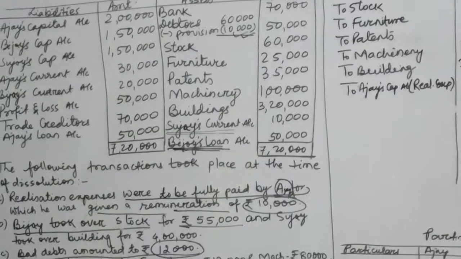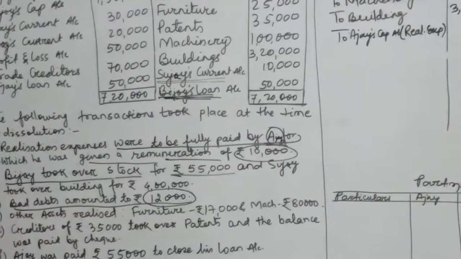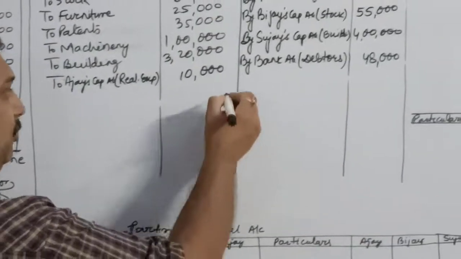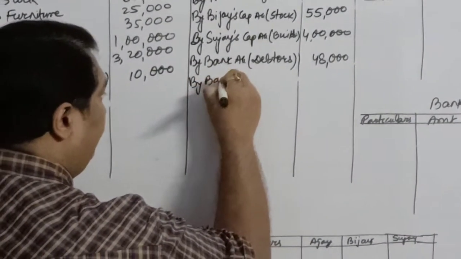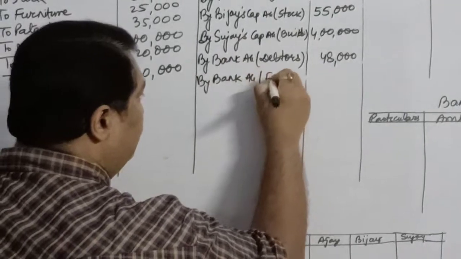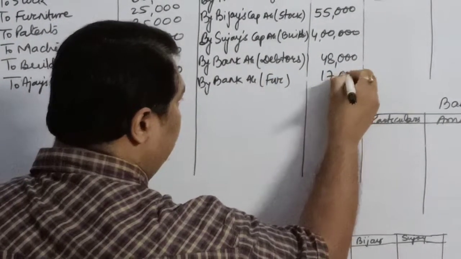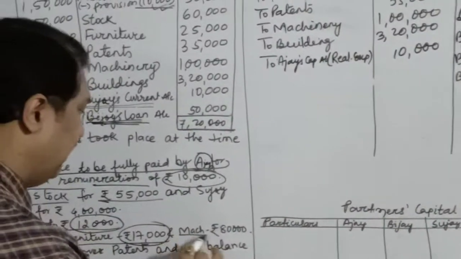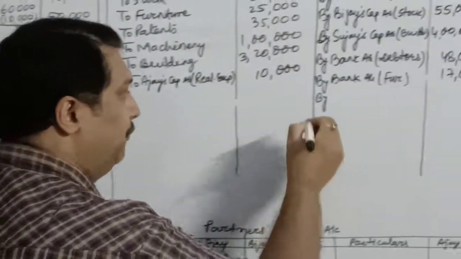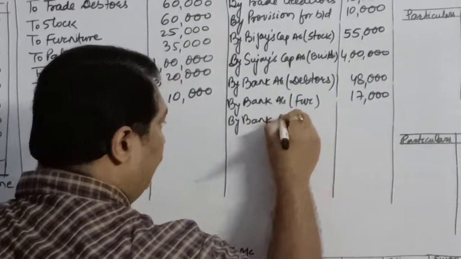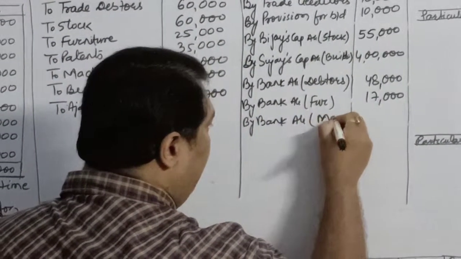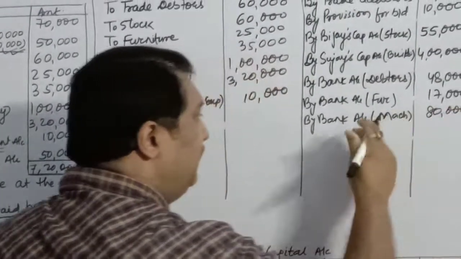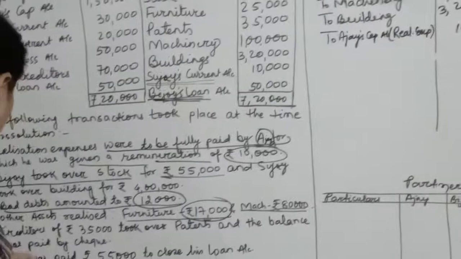The next is other assets realized as follows. Furniture realized 17,000. So I will write over here by bank, furniture 17,000. Once again, the question also says machinery realized 80,000. So by bank account, machinery rupees 80,000. So these are the realizable value, realized value.